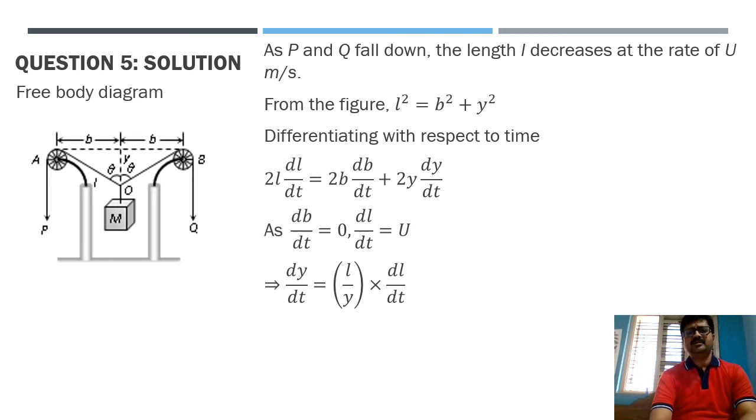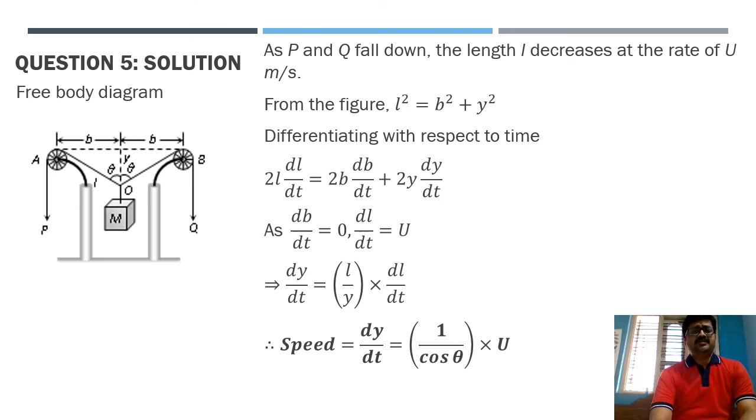And here if we substitute everything and take the speed of this mass m, the mass m is under a displacement of y, no? So the distance covered is y here. So accordingly I am considering dy by dt as the speed. Then speed will become equal to 1 by cos theta into u.